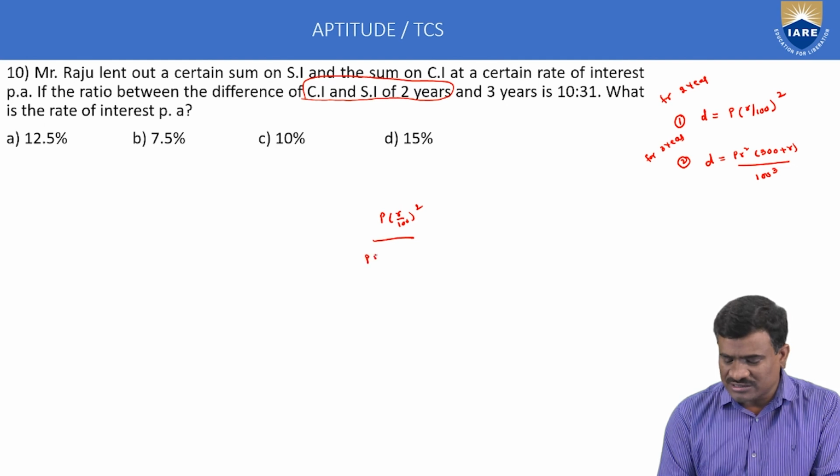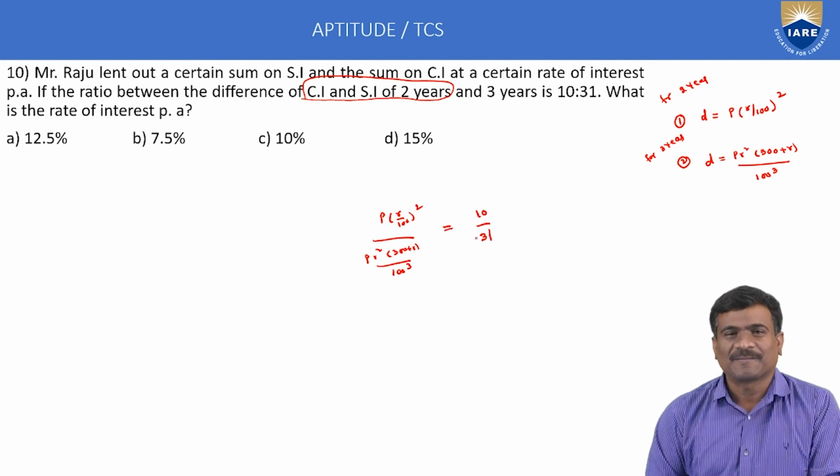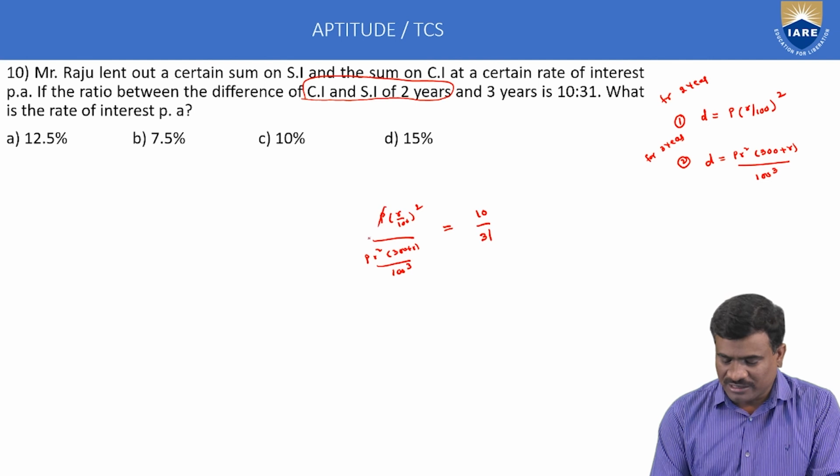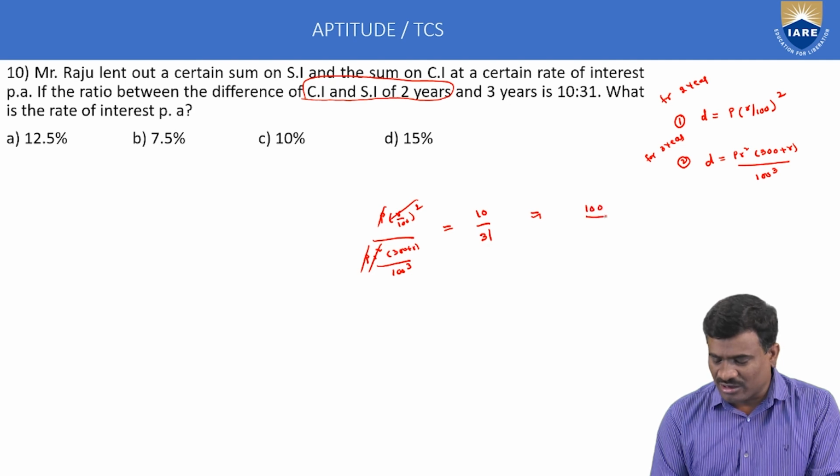For 3 years, P into R square by 300 plus R by 100 cube is equal to 10 by 31. In the next step, P terms cancel, R square terms cancel, and we get 100 by 300 plus R is equal to 10 by 31.